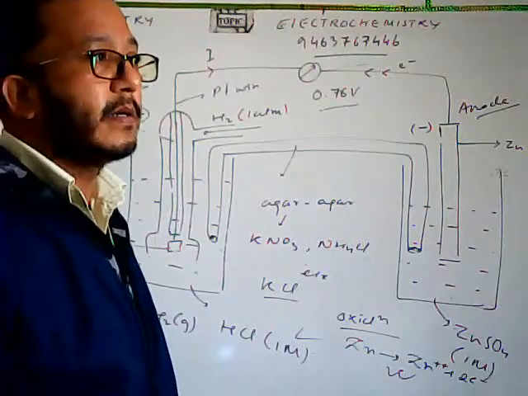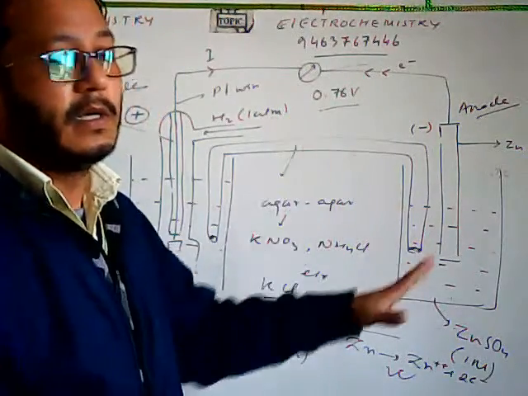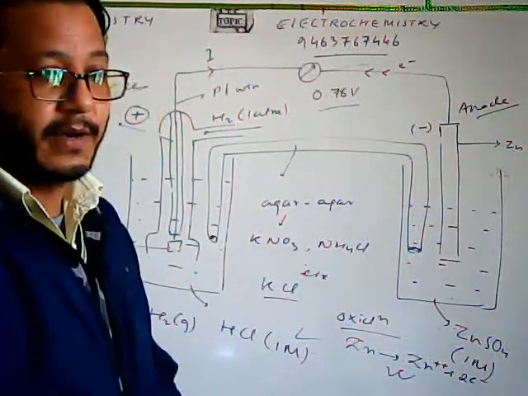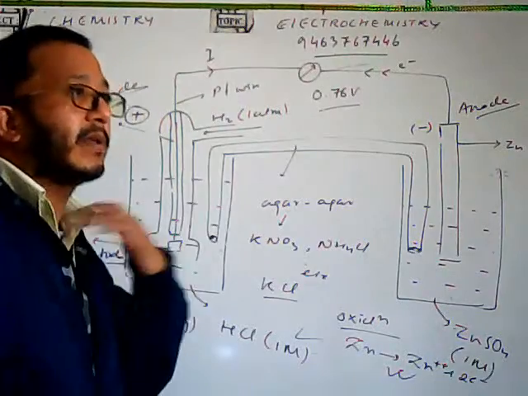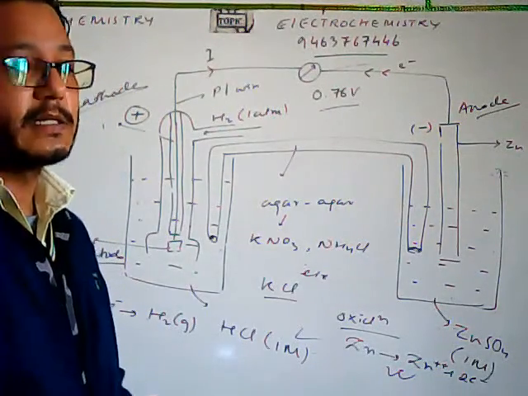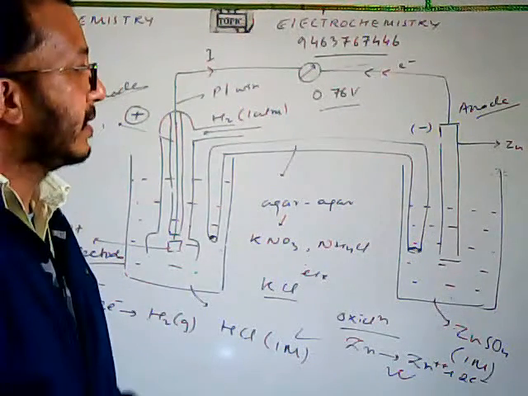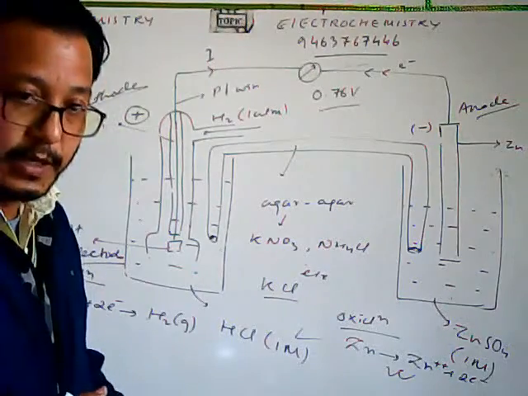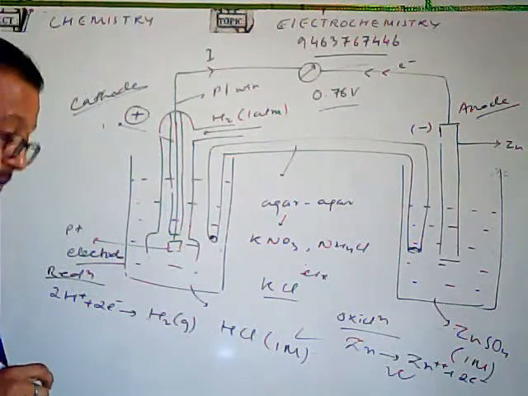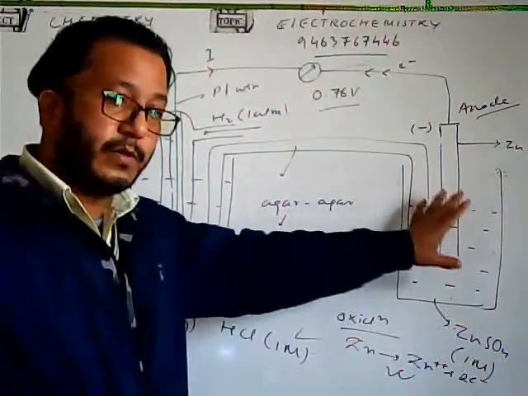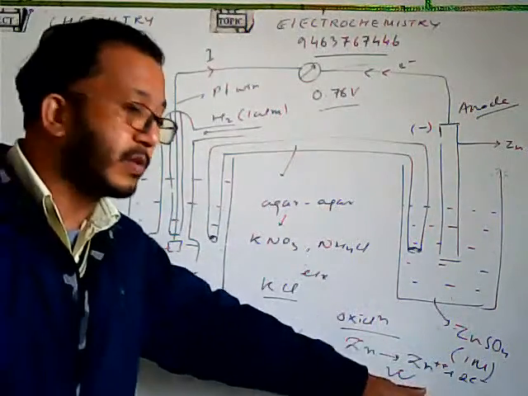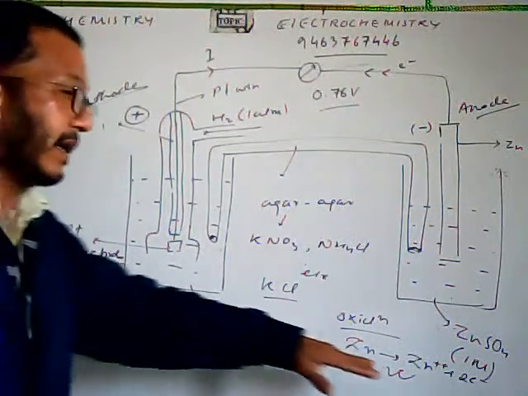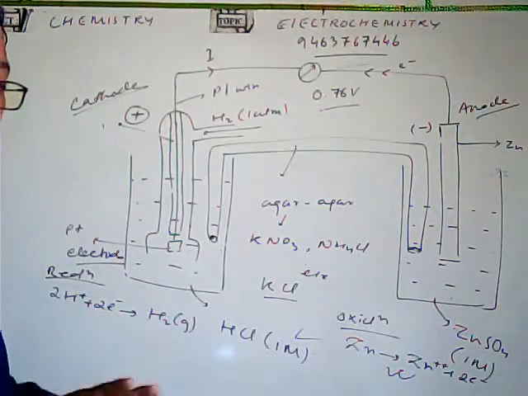So remember, whether we have the electrolytic cell or the galvanic cell, in both cases, whichever half cell has oxidation taking place, that will be the anode and the other will be the cathode. So this is your anode and this is your cathode, and this is the reaction which will be taking place at the anode, and this will be the reaction which will be taking place at the cathode.